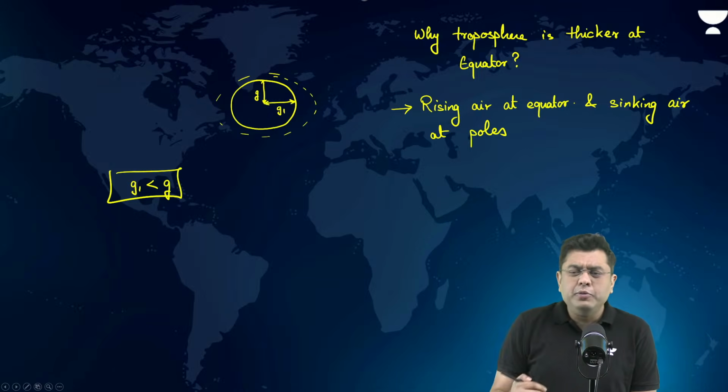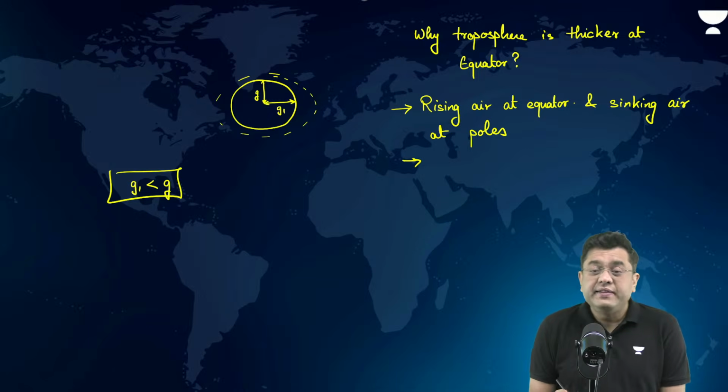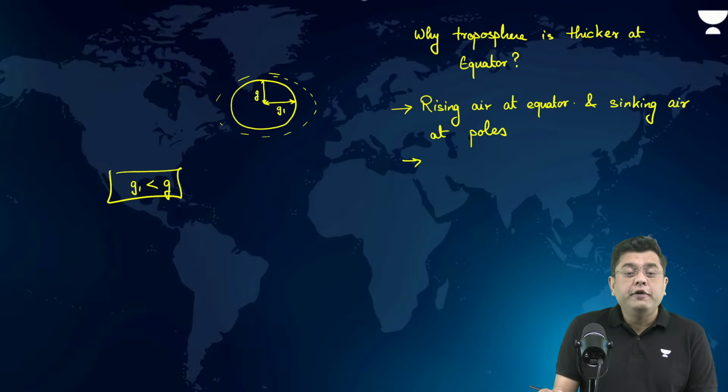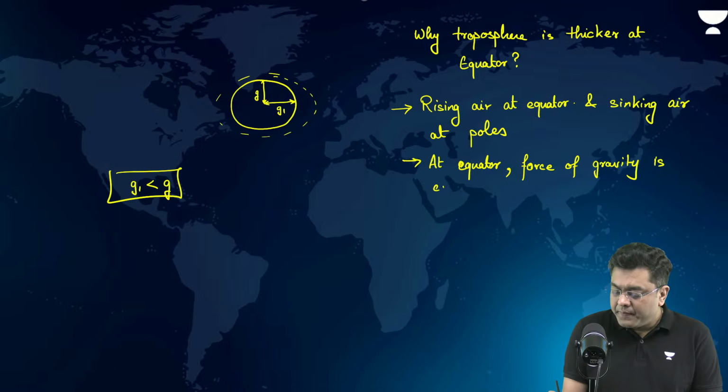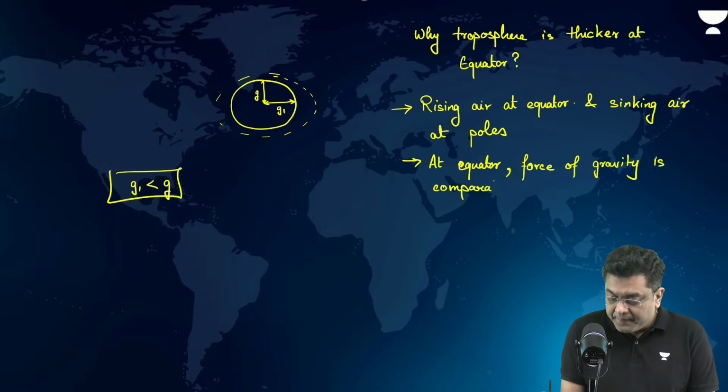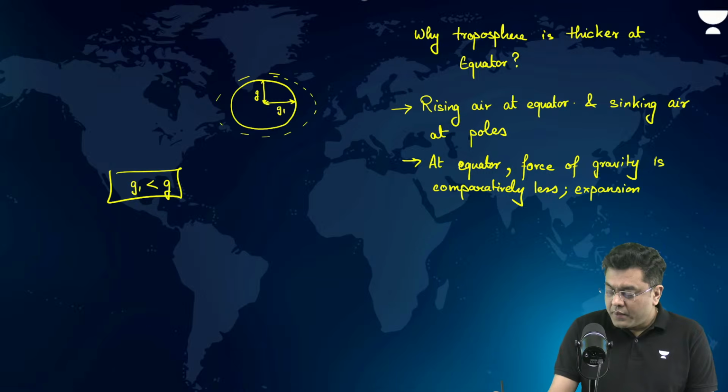So you have a lot of vertical movement happening in the region of the troposphere. Secondly, at the equator, these are the minor factors. Force of gravity is comparatively less. As a consequence of that, expansion occurs. Okay.